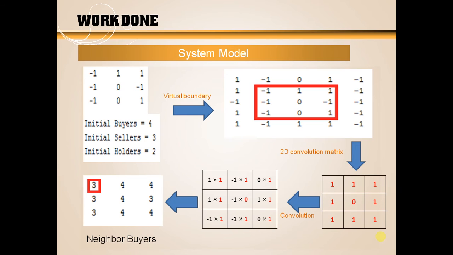this is showing the number of buyers around the market participant 1, -1. So the number of buyers are 3, as there are a total of 3 negative ones. Number of sellers are 3 for the same reason, and number of holders are 2, because there are only 2 market participants around it who are suggesting it to hold the share.